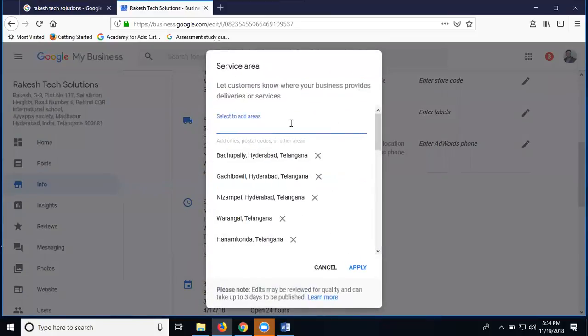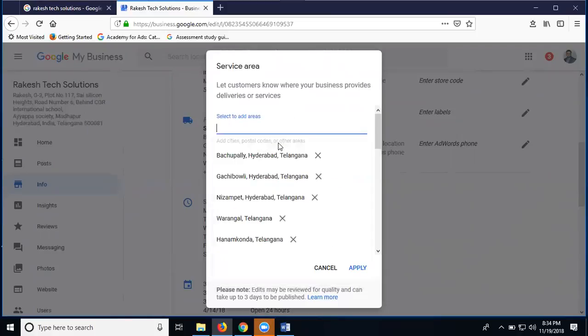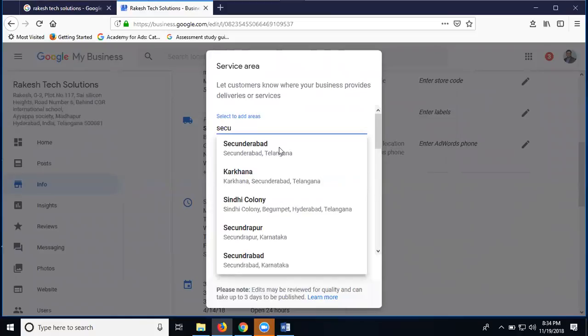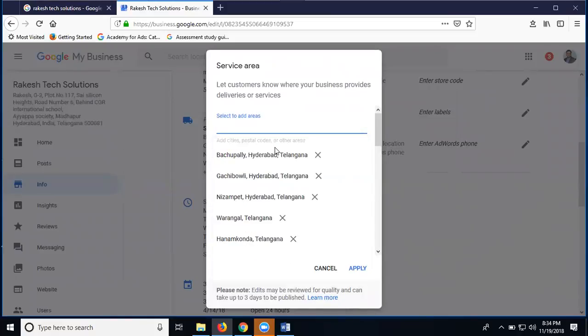So here I have a question. Can I add Hyderabad? Yes, adding Hyderabad. I'm missing Hyderabad. I'm adding all places, but missing Hyderabad. So when people search for Hyderabad, my company is not showing at the top. The reason is I'm not adding Hyderabad. If adding Secunderabad, it's adding Secunderabad. If adding Uppal, you're going to look for it. So I'm adding any kind of areas.